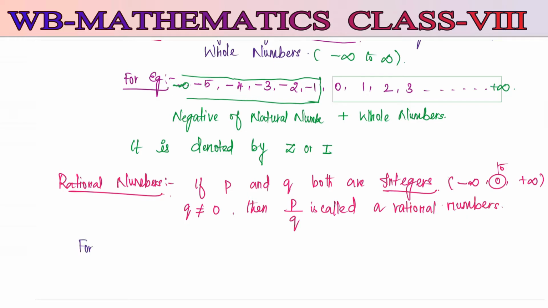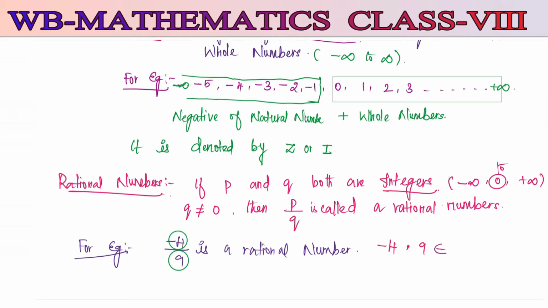For example, here I can take -4 divided by 9 is a rational number. Here the numbers -4 and 9 both belong to integers. This sign we call belongs to. It means -4 and 9 both are placed in the integer set.